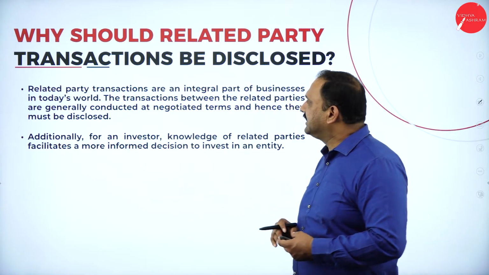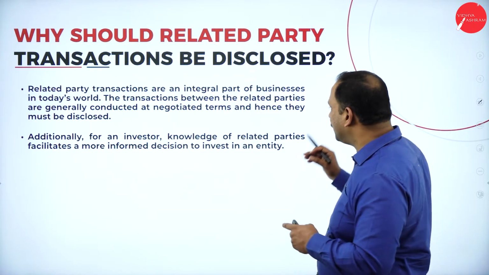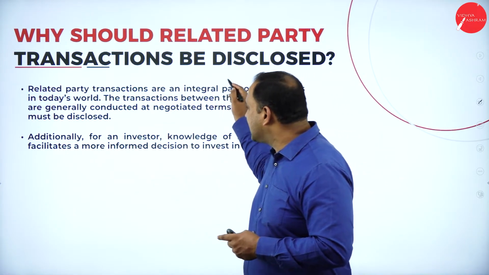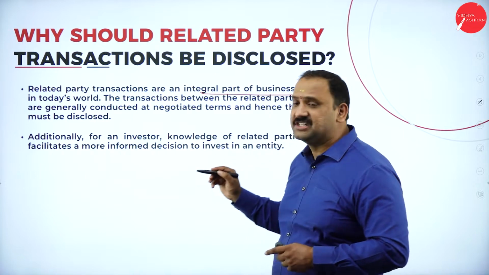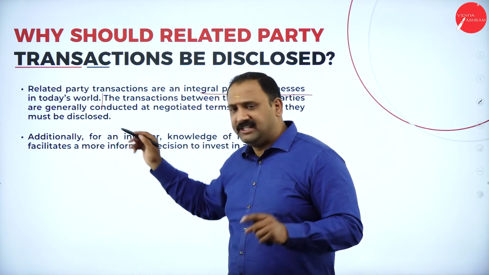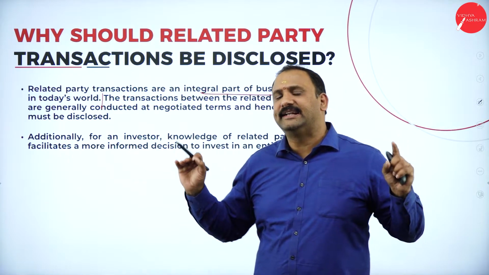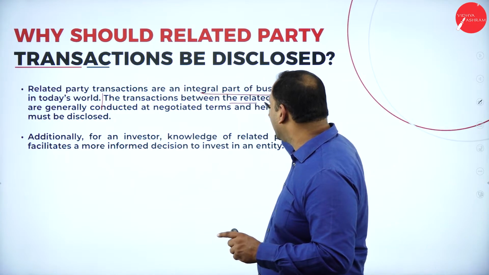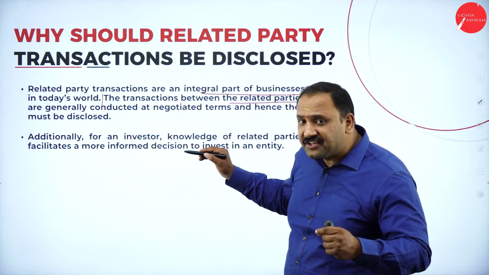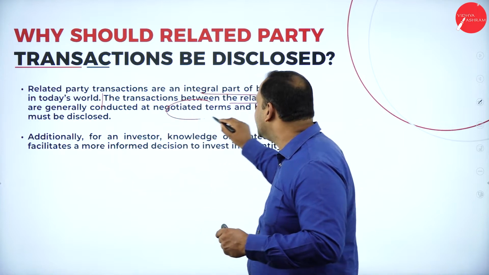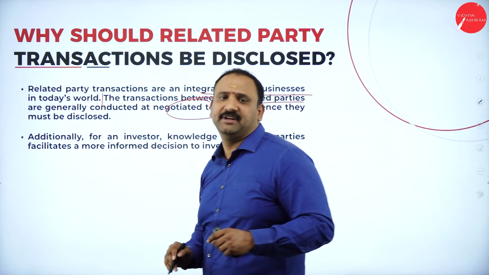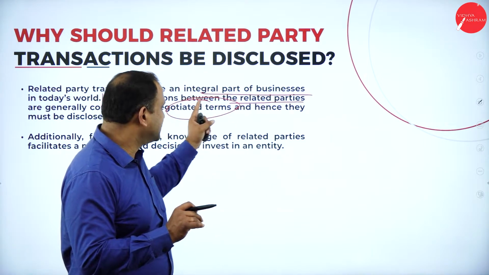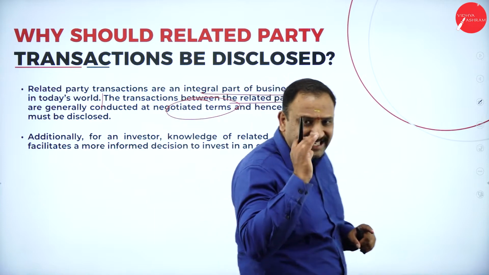Now, why should the related party transaction be disclosed? It's a very important question that most people ask. Related party transactions are an integral part of the business in today's world. So point number one, yes, they are vitally connected. They are a very important factor for us. The transactions between related parties are generally conducted at negotiated terms, and hence they must be disclosed. They must be disclosed because they are done at negotiated terms. That is very important for us, because we negotiate.